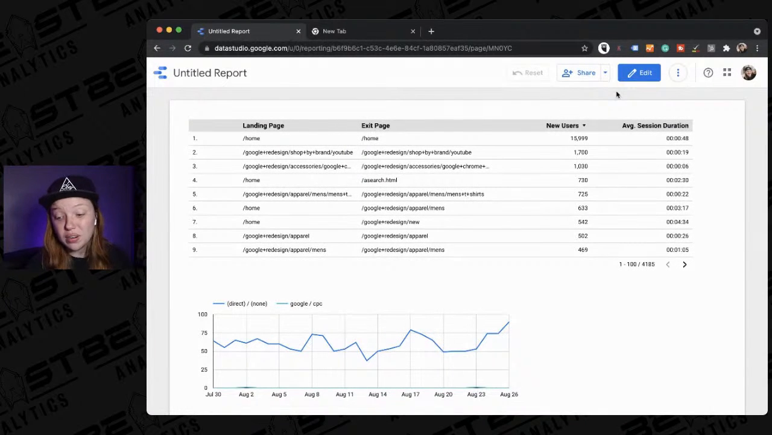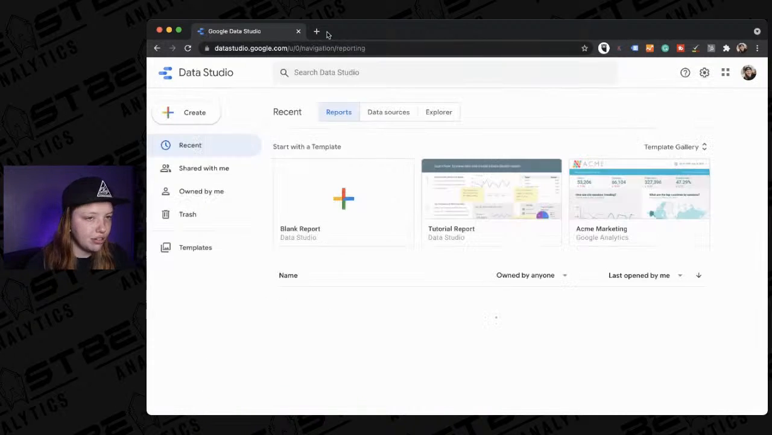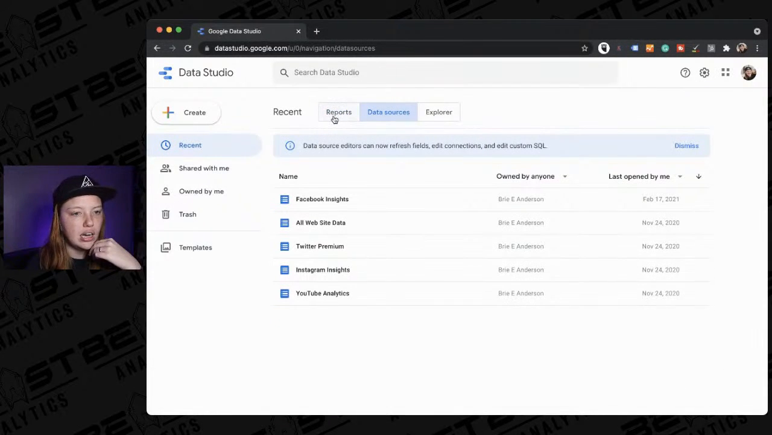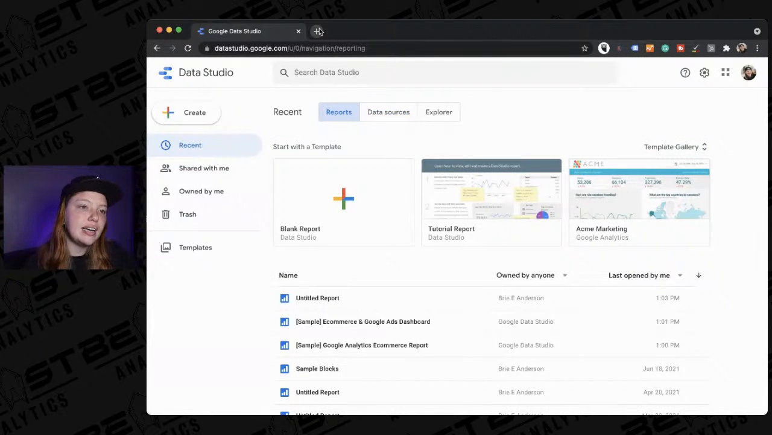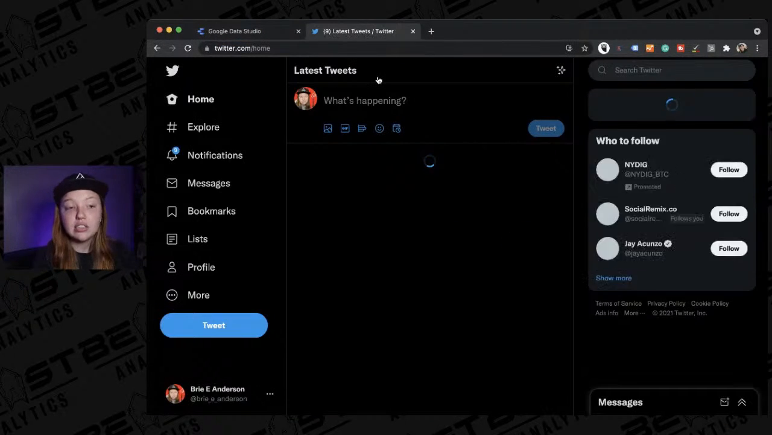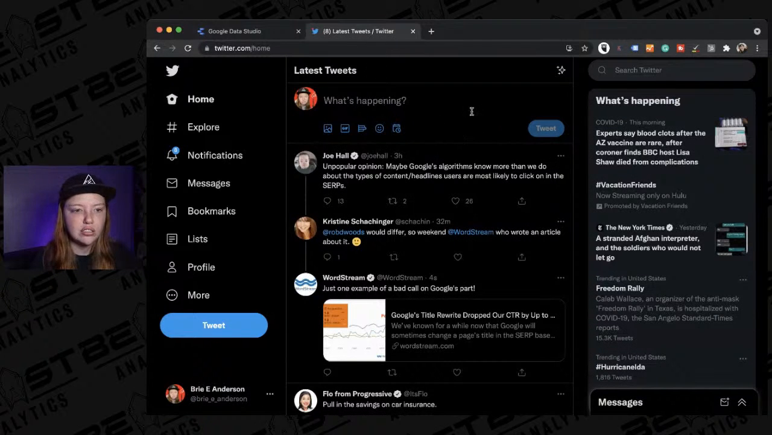Yeah, super, super nice. And guys, the best part of this is that it's free, right? Google Data Studio is free. Now, I will tell you, all of the Google data is very easy to get in here for free. You just go to the Data Studio and you do that. Now, if you wanted to get Twitter data, it's not as easy to get Twitter data into Data Studio.